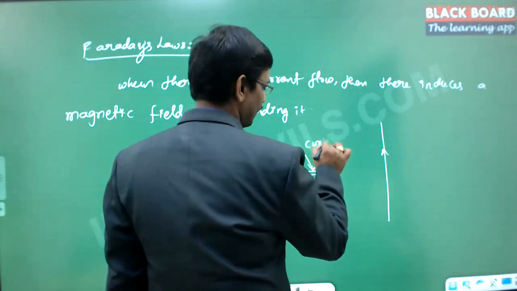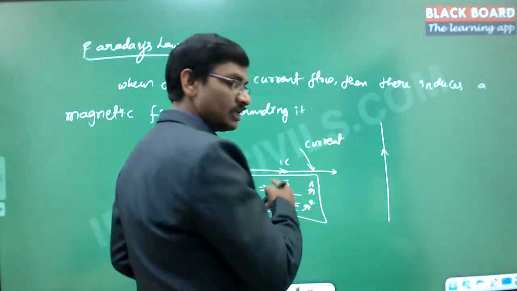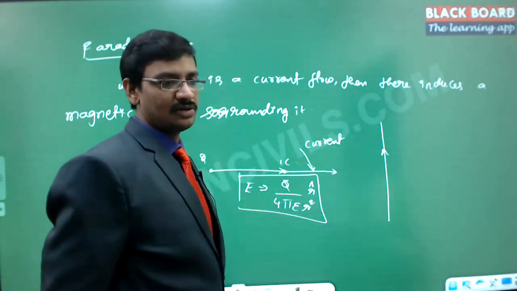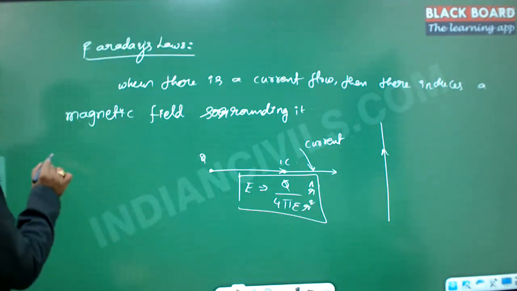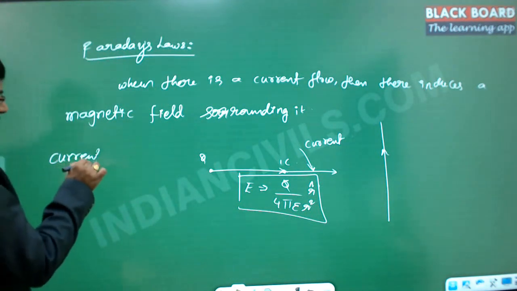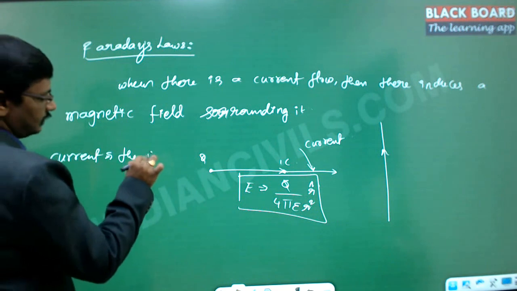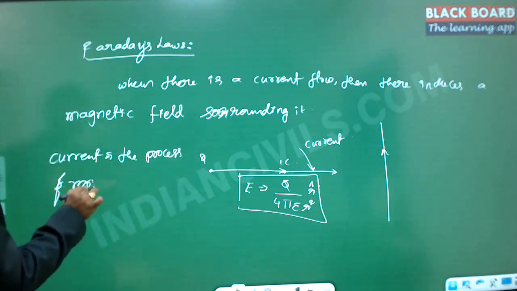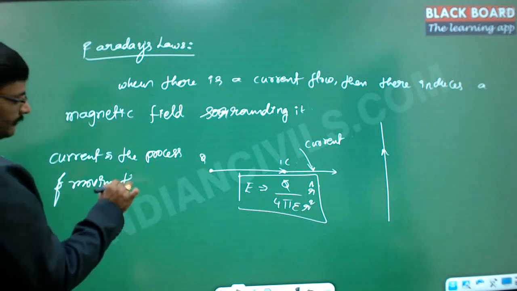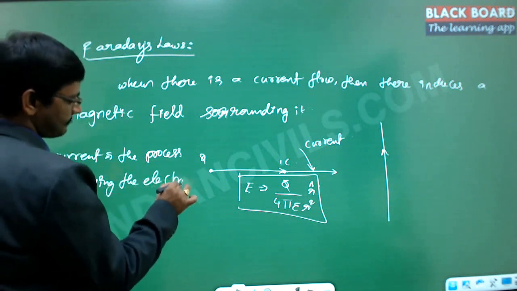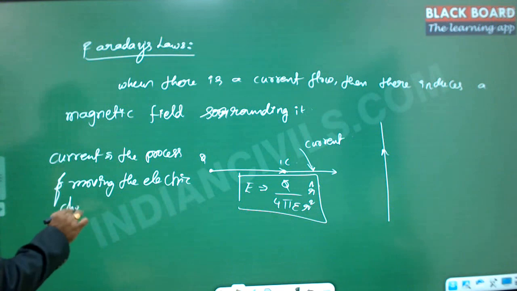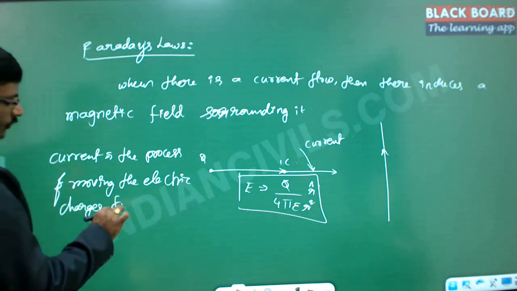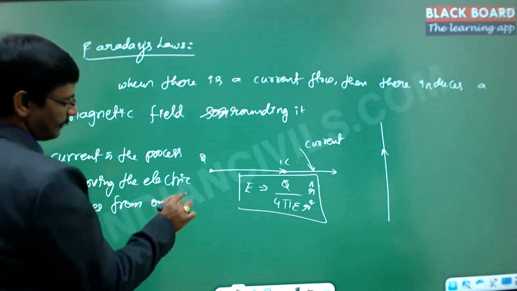So this is what we call the current. Current is nothing but the process of moving electric charges from one location to another location.